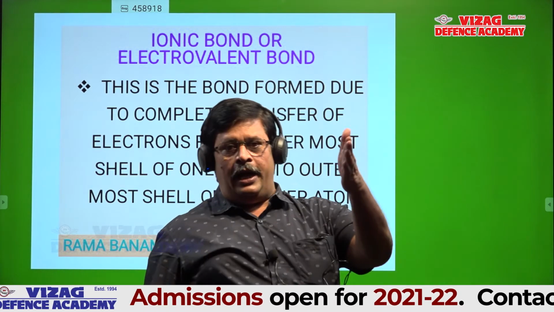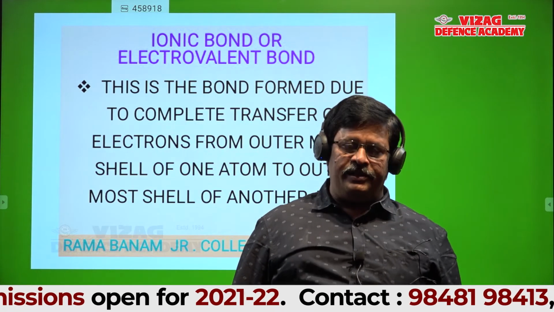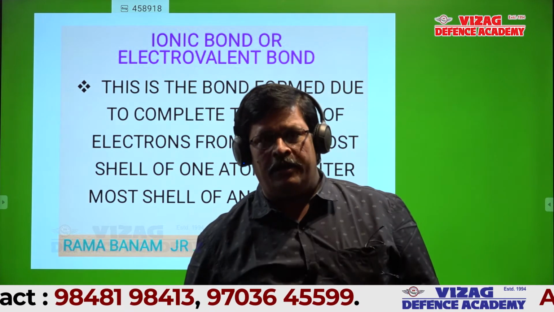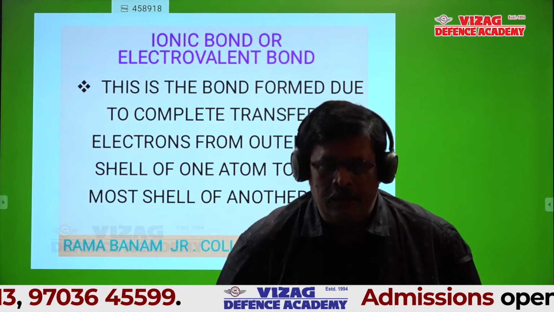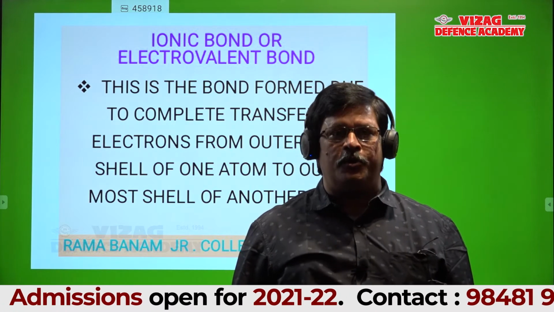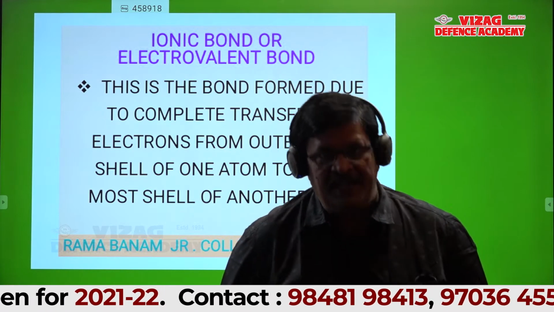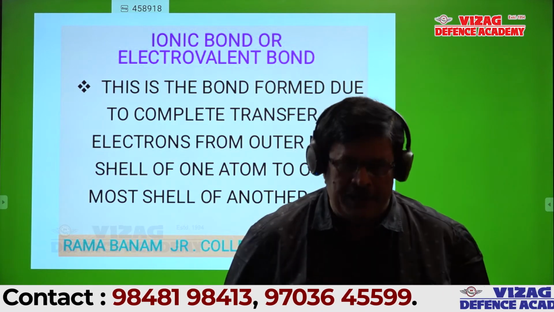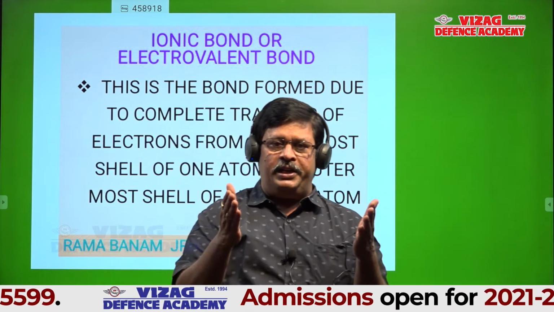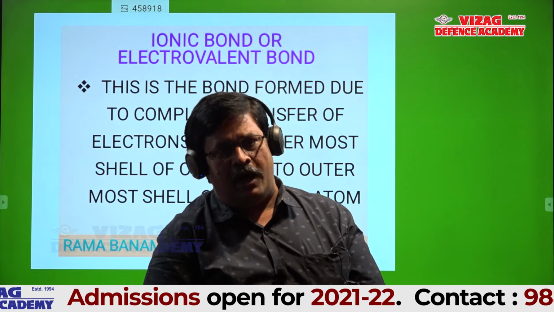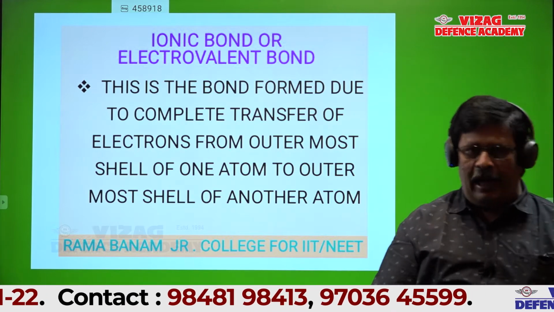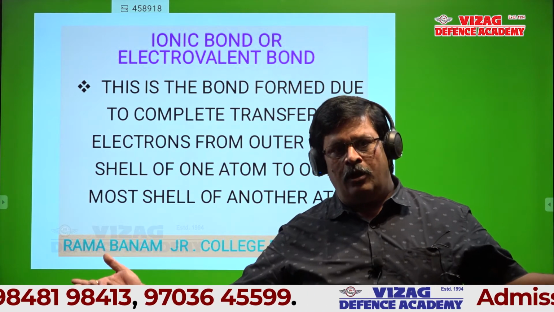Students, only the electrons in the outer shell participate in bonding. Suppose an atom gains an electron, or an atom loses an electron, it means from the outermost shell only. Gaining an electron means the new electron should be in the outer shell. Only the electrons present in the outer shell participate in bonding. There is no need to mention the outer shell of one atom to the outer shell of another atom; it is implied.